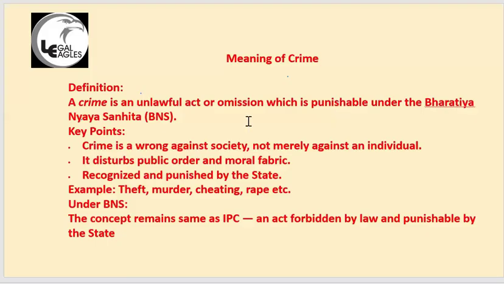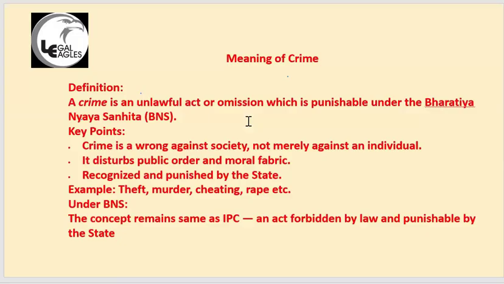Crime is an unlawful act or omission which is punishable under the Bharatiya Nyaya Sanhita. An act or omission. So try to understand this. Act means you are doing something wrong, something unlawful.